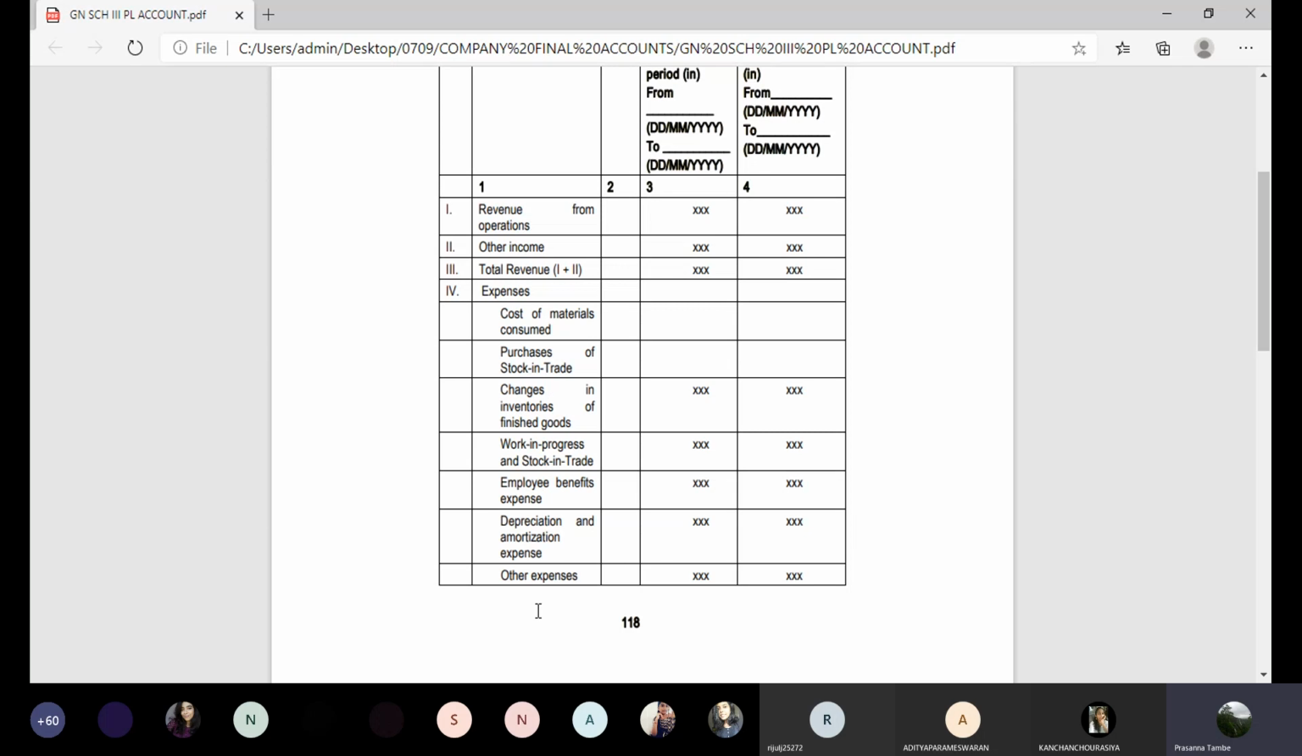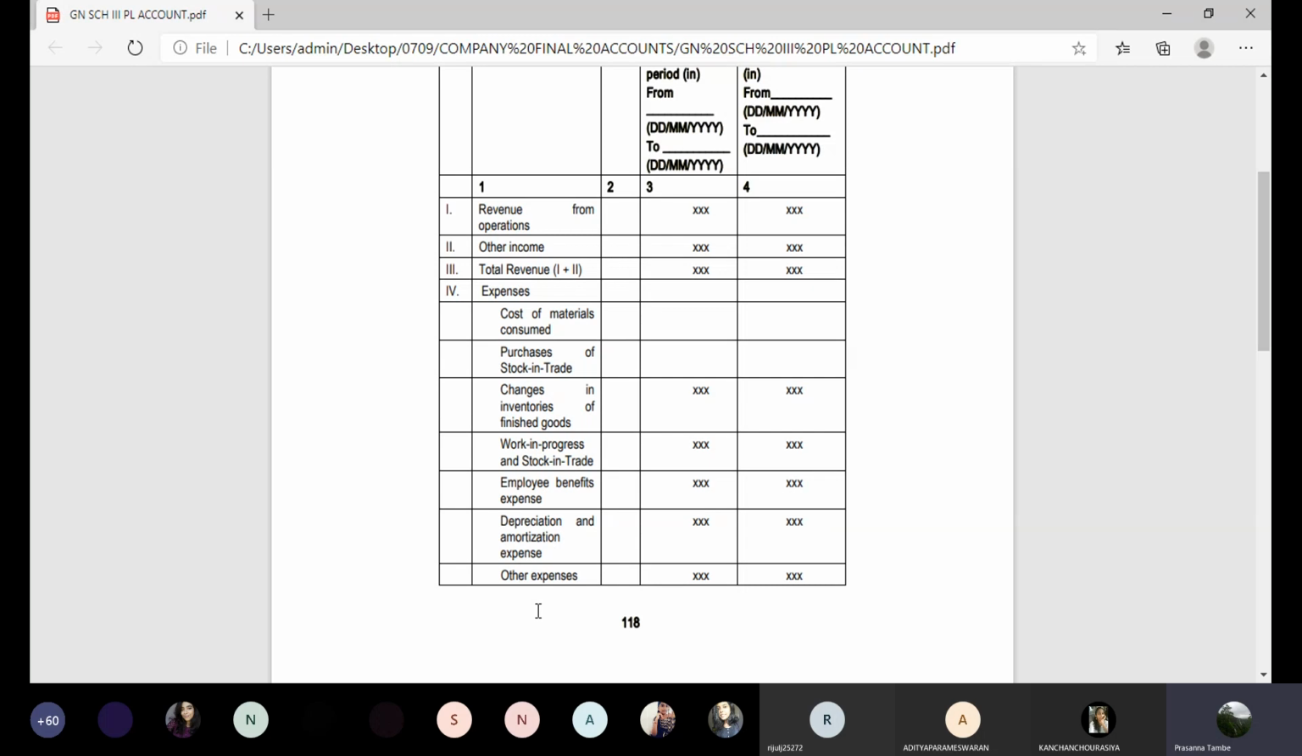So this is slightly different from your normal presentation of balance sheet. Work in progress and stock in trade. So wherever there are changes in finished goods inventories, work in progress, stock in trade, those will have to be shown here. Employee benefit expenses: whatever expenditure you have incurred for extending benefits to the employees, that will be here. Then depreciation and amortization expenses, and then other expenses.